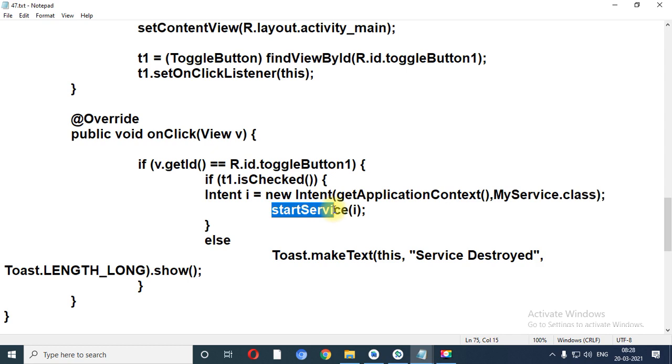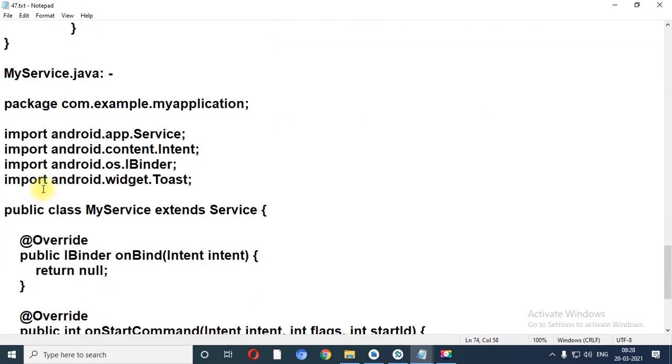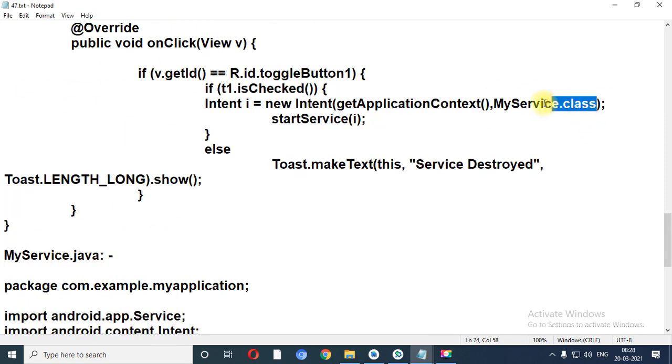Now see, if you want to start the service, at that time you have one method called start service, and in brackets the object of intent class. So I have passed I over here. So now it will move into the my service dot class file. So we have taken my service dot class file over here. It is a Java file and we can call it using dot class.